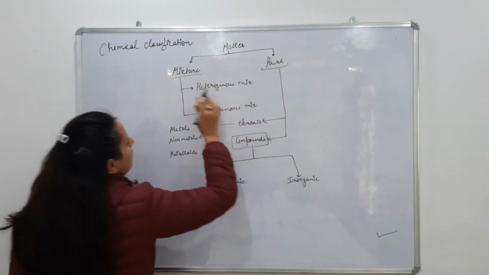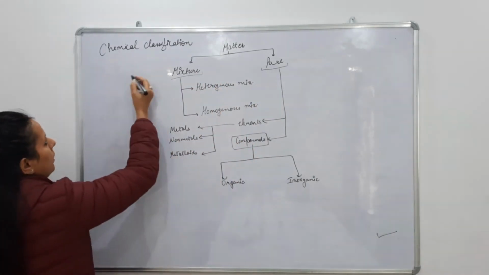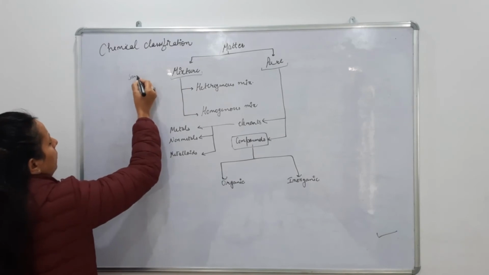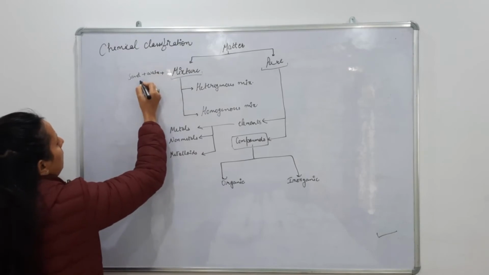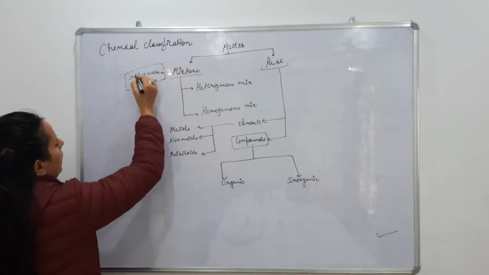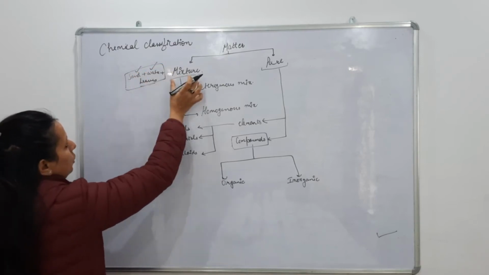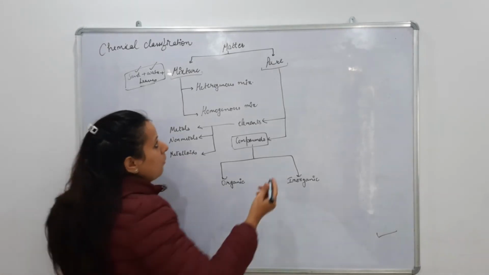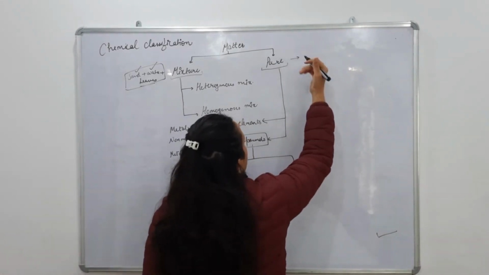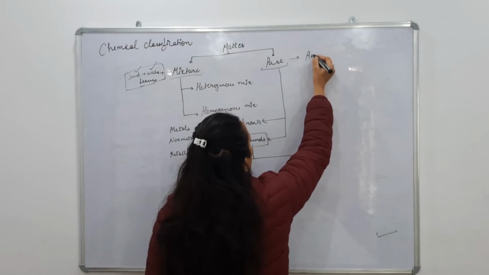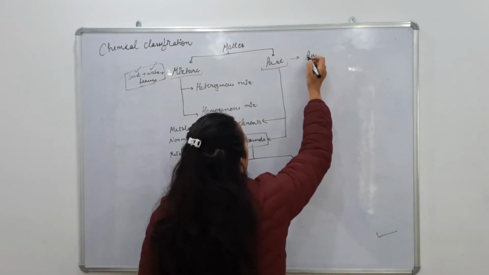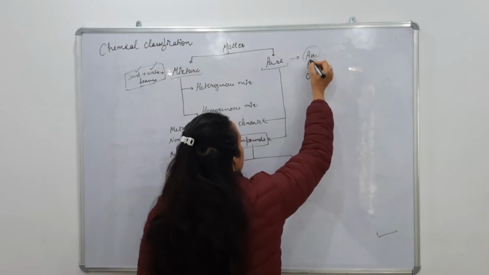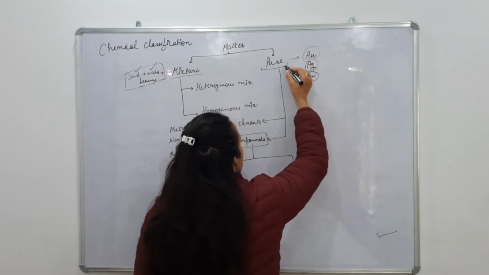So what is the difference between mixture and pure? For example, if we are taking sand plus water, add something else also, plus leaves, anything. When you mix more than one thing, then it is called a mixture. And pure means which is present in elemental form. For example, gold, silver, copper. If I am taking only the atoms of these metals, then it is in the pure form.